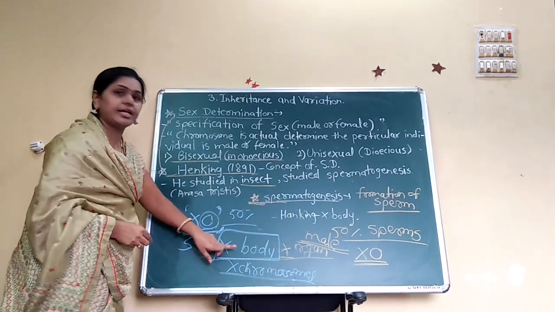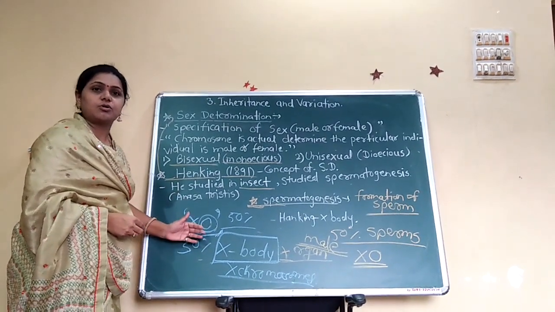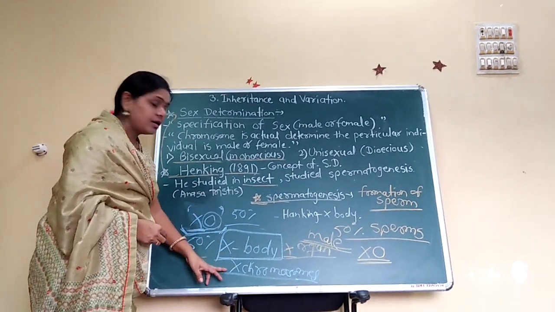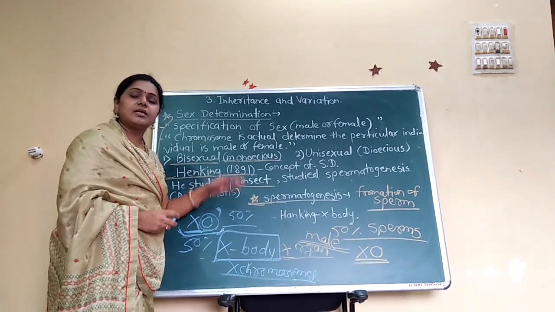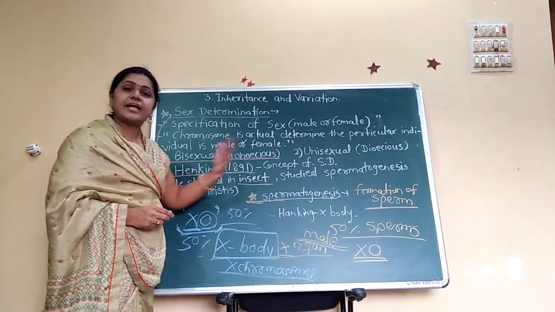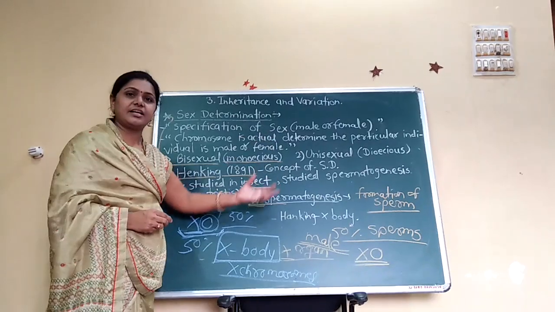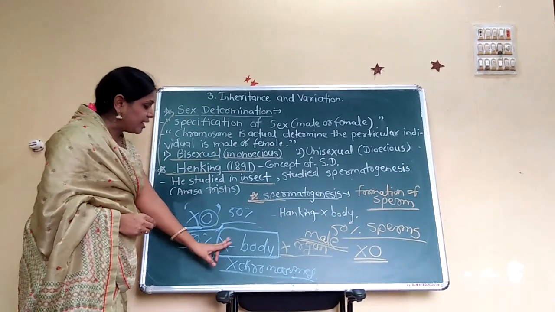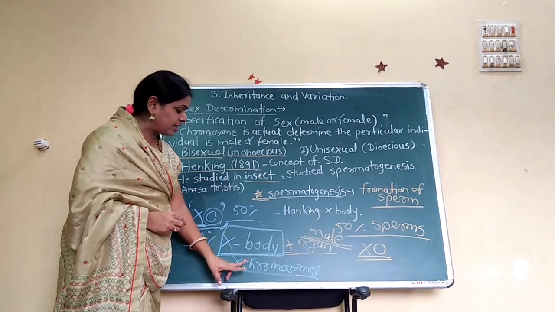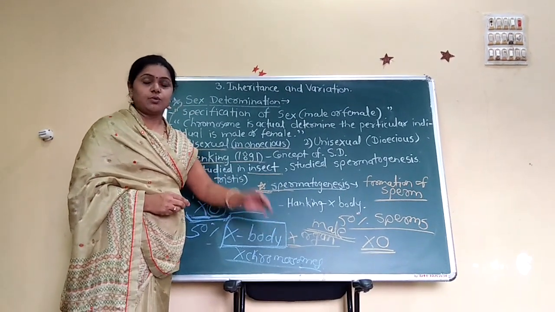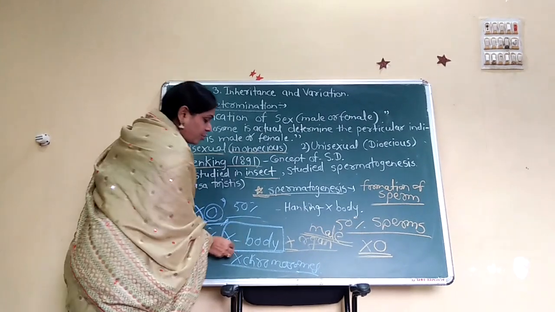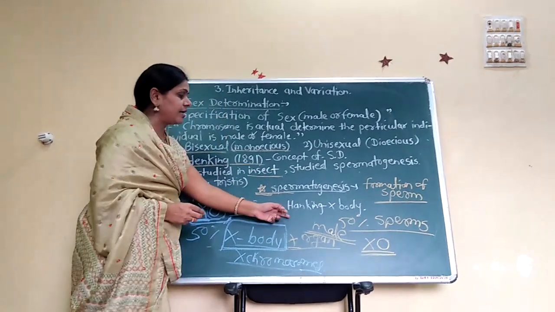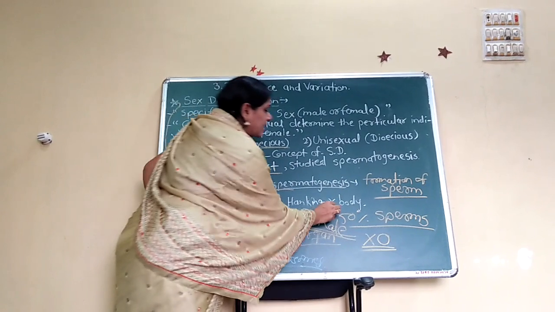But Henking gave the name X body to the unpaired chromosome. After Henking, many scientists studied the concept of sex determination, and the X body came to be called the X chromosome. Who found the X body concept? Henking, who gave the name X body.